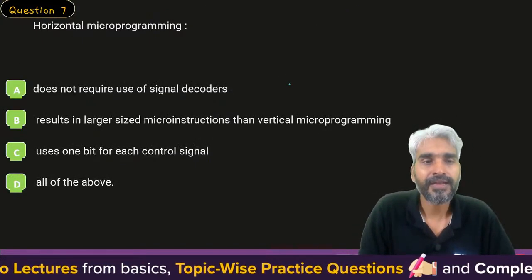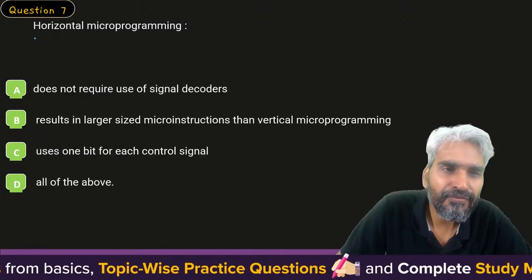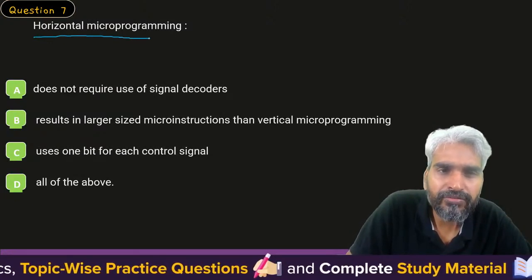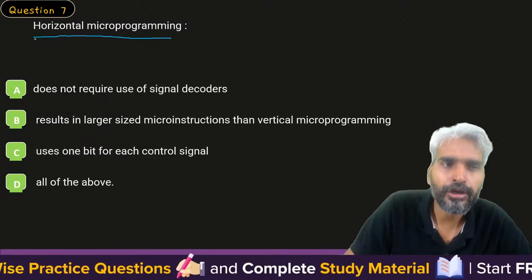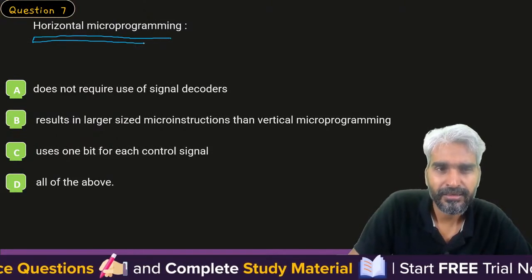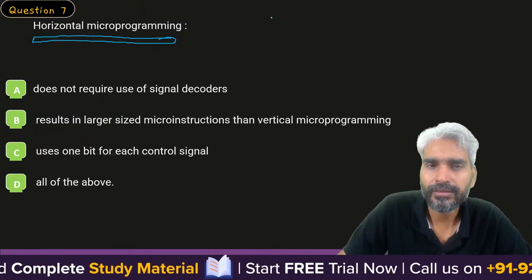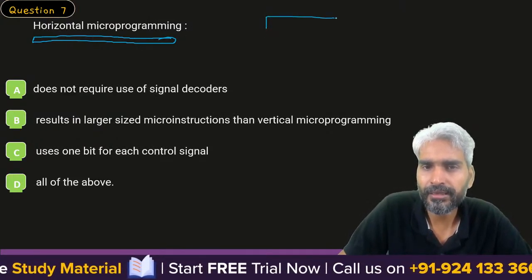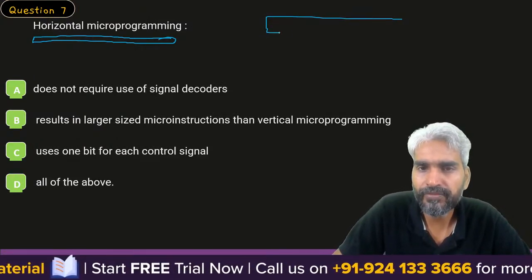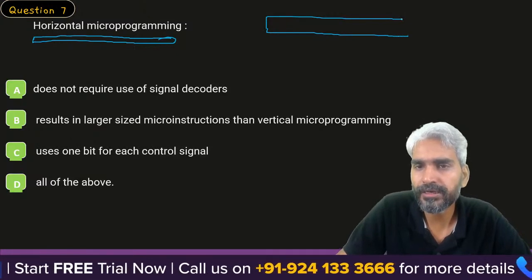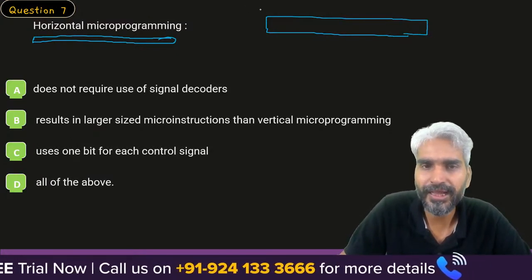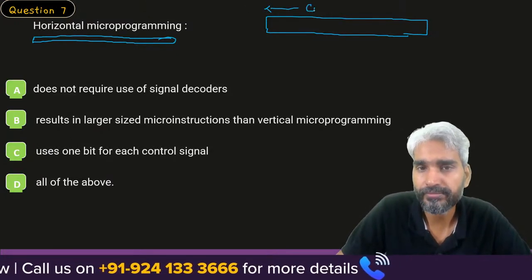Okay, sir. Next, this is a very basic question of microprogramming, or basically control unit design. Horizontal microprogramming. What happens in horizontal microprogramming? In horizontal microprogramming, the format of the control word. Why do we call it a control word? Because these words are stored in the control memory.